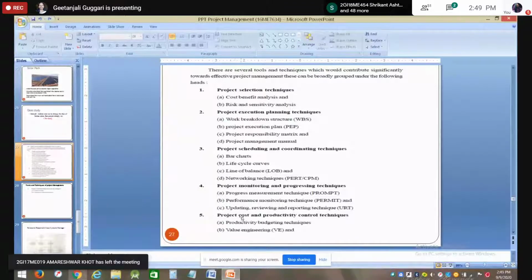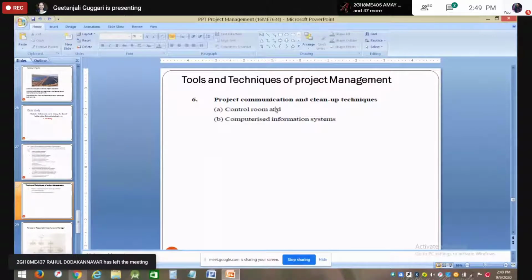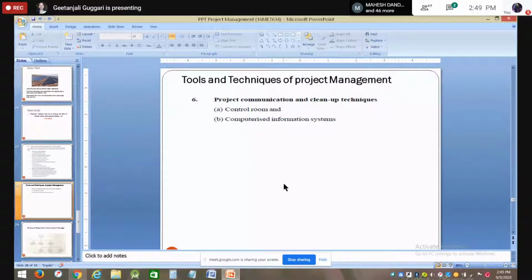Next comes the project cost and productivity control techniques. Under this, productivity, budgeting techniques and value engineering, we are using these 2 techniques. The last one is project communication and cleanup technique: the control room and the computerized information system. If you make use of a computer right from day 1 of your project, everything will be available in your system.